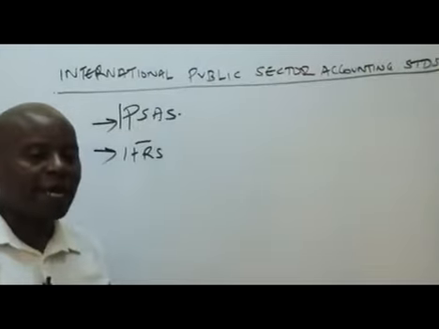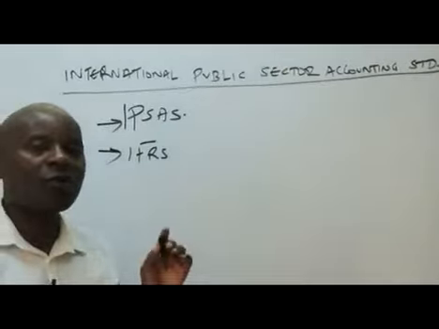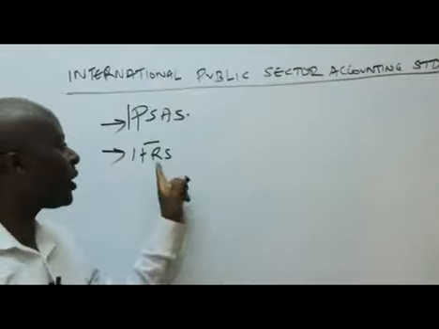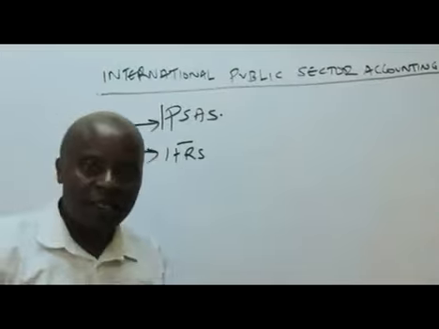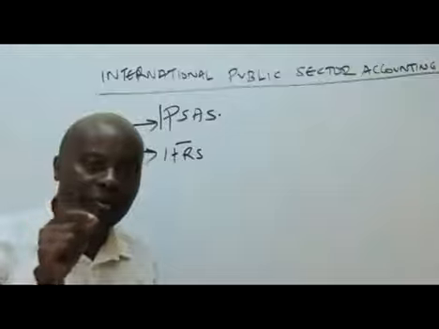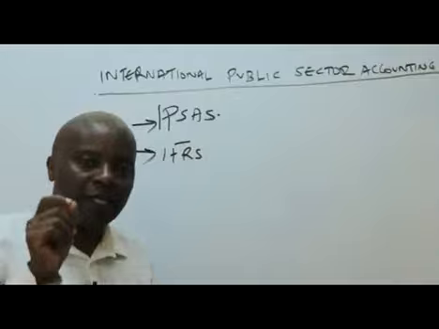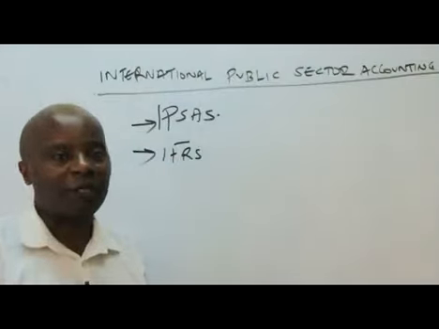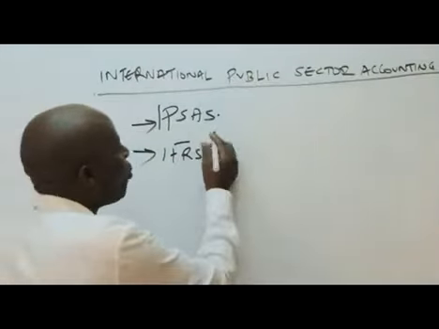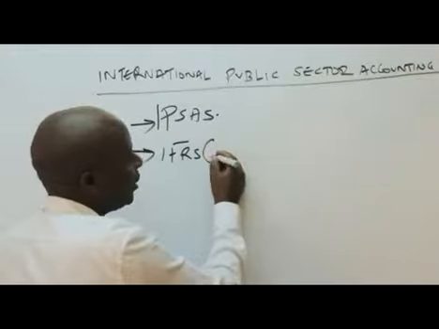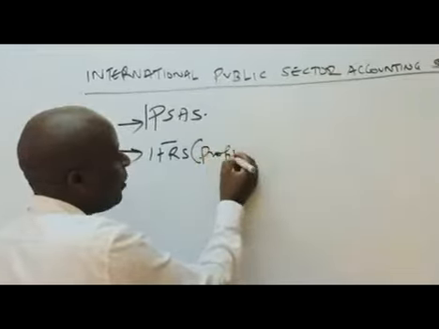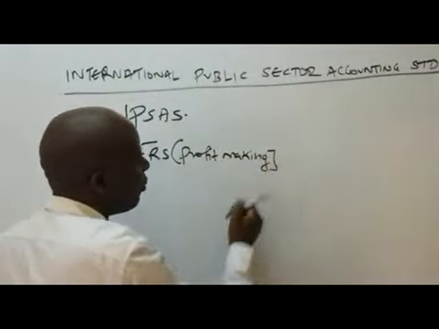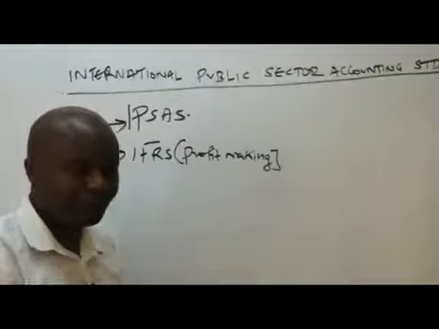When we talk of IFRS, International Financial Reporting Standards, these are basically standards that profit-making organizations use to present their financial statements. So basically, IFRS are for what here? Private sector, what we call the profit-making organizations. Accounting standards for profit-making organizations.